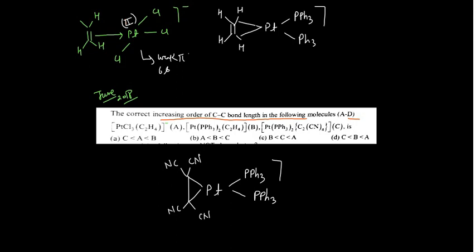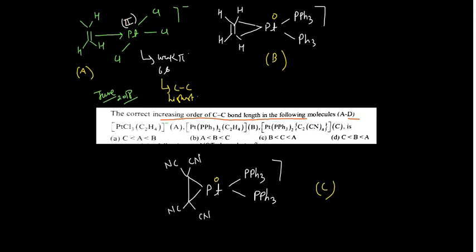Here in these two cases platinum is 0 and platinum is 0. So if it is A, if it is B, if it is C, the back bonding is quite weak in A. So in that case the CC bond length would be highest, so you have to select the option where A is having the highest bond length.